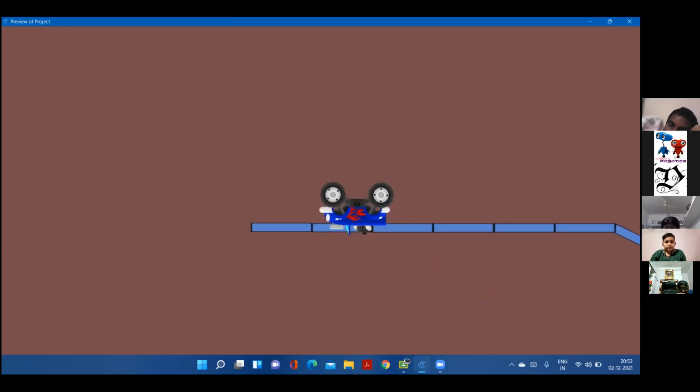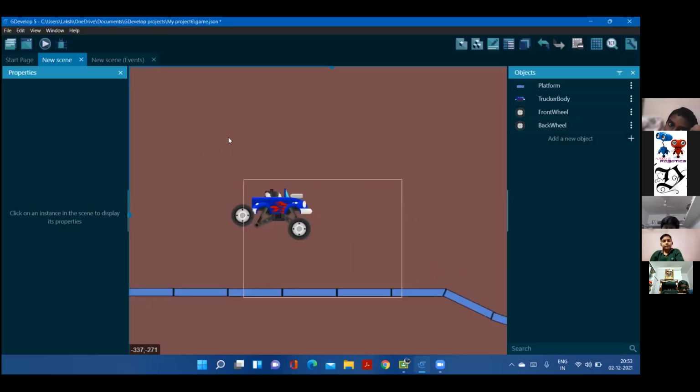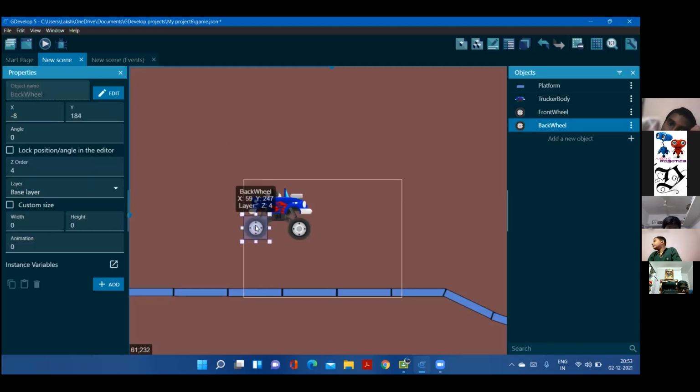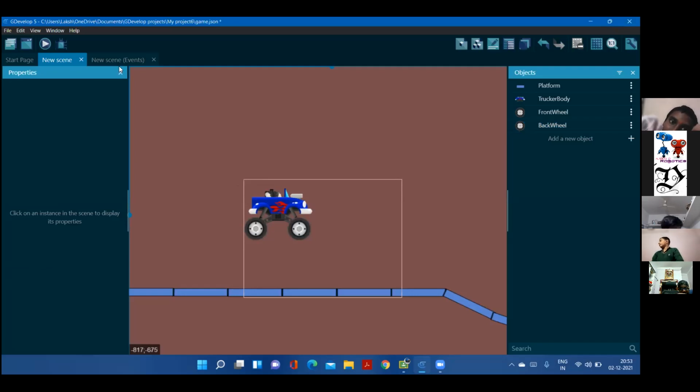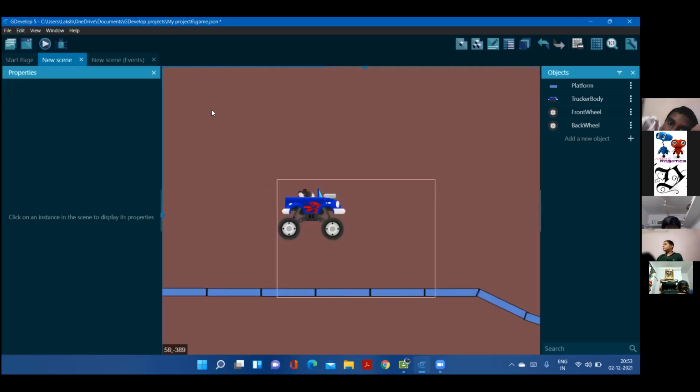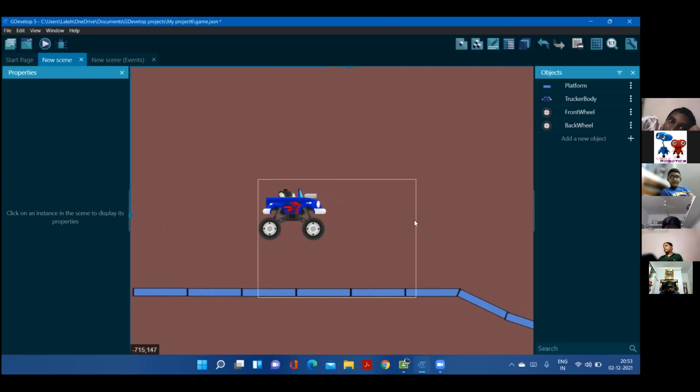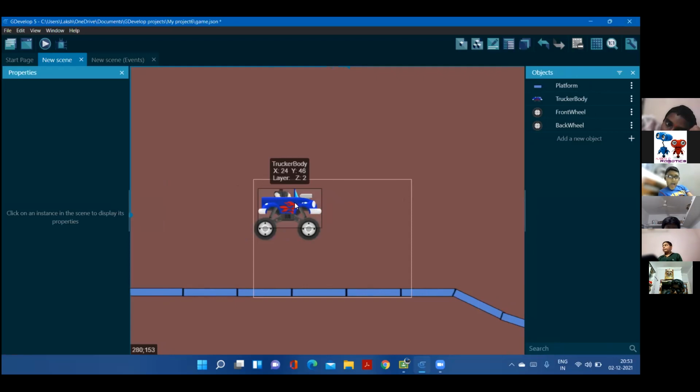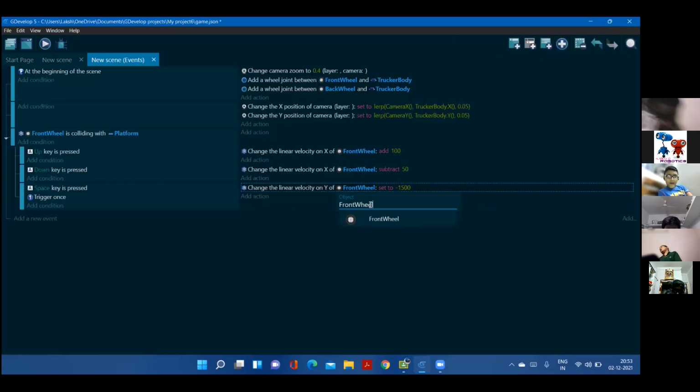Increase the restitution. It will be good. No. It will be hard. Restitution is for bouncing. Restitution is not needed here at first. Yeah, it will be very hard. No, it's at the head for the truck. What? The truck body. So it's not going to be with the front wheel, but it's going to be with the truck. Okay. Truck.